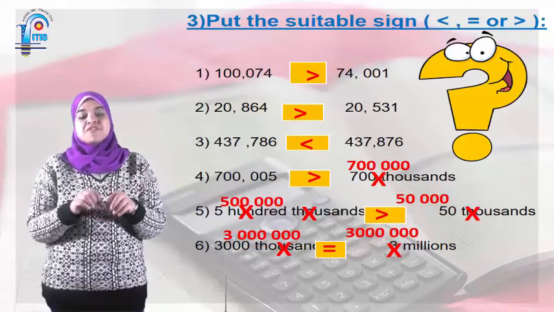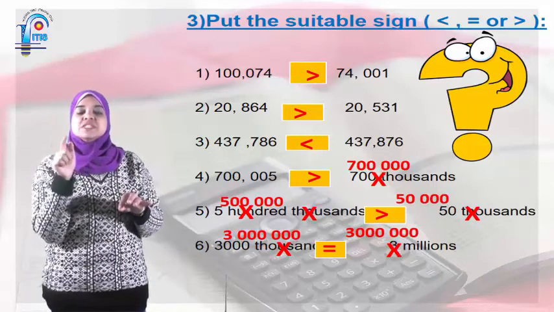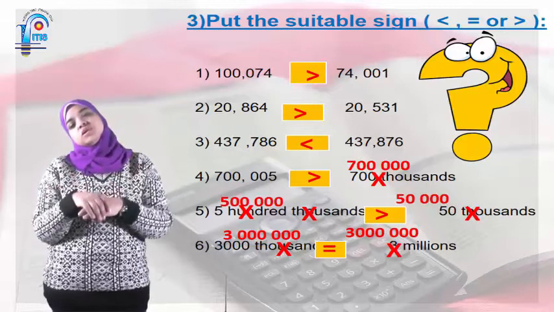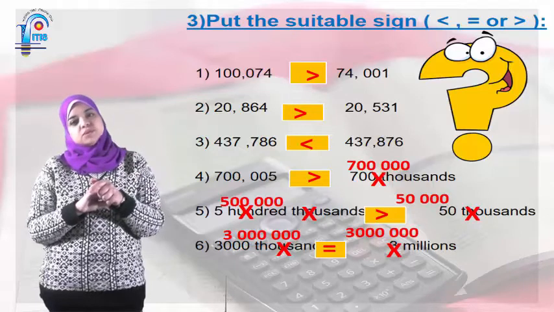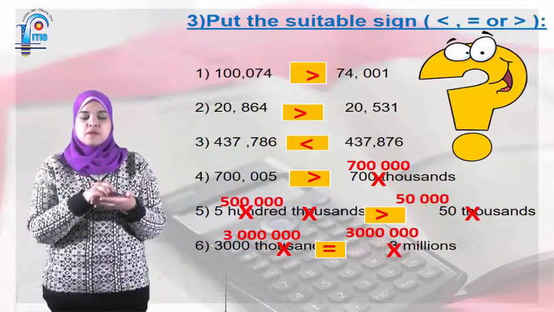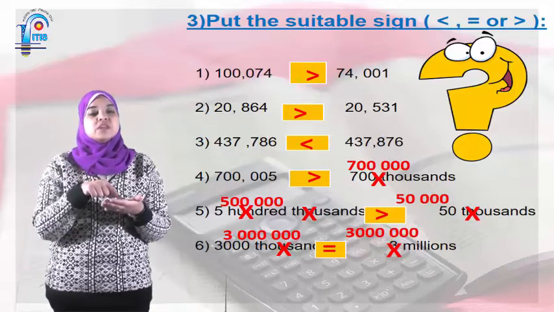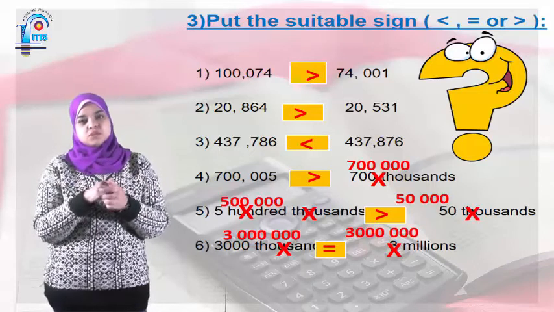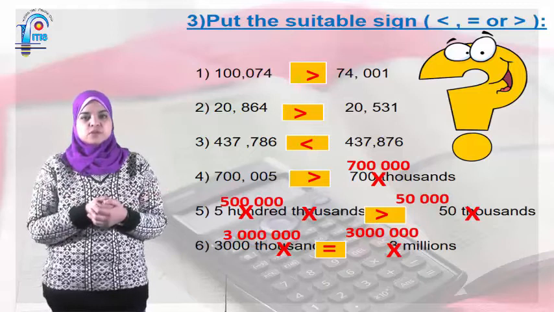Okay, for number 4: 700,005 and 700,000. I have to cross out the word 1,000 and put 3 zeros instead of it. So here it's going to be 700,000 and 5 is greater. Number 5: 500,000 and here 50,000. Also I have to cross out the word 100 and put 2 zeros, then cross out the word 1,000 and put 3 zeros. So the answer here will be 500,000 and here will be 50,000. Which is greater? Of course 500,000.